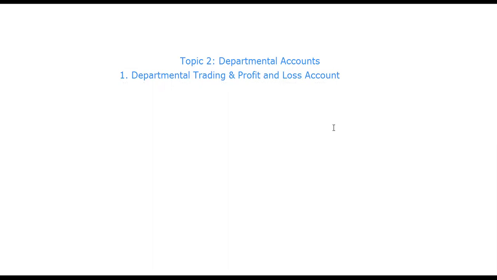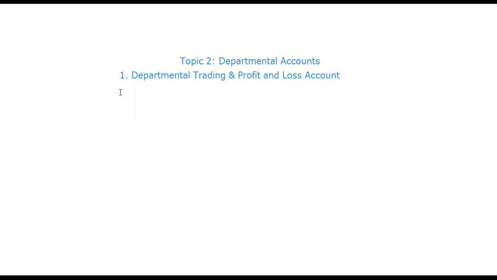Due to this, we can easily find out departmental gross profit, but obtaining net profit is not easy because the common expenses of all departments, such as rent of building and advertisement of business, are related to the whole business. Finding the departmental net profit depends on the allocation of these expenses on a suitable basis.